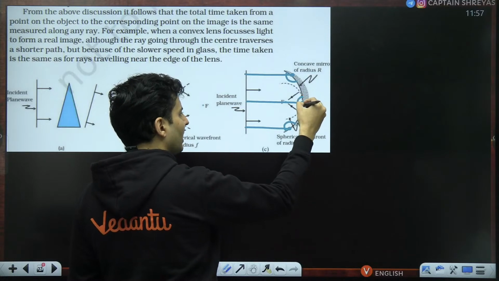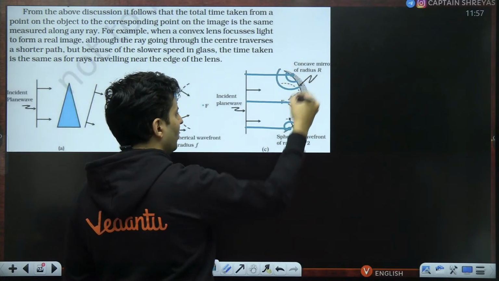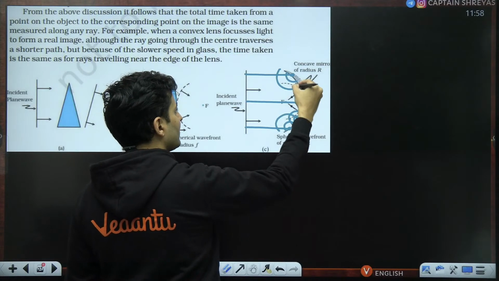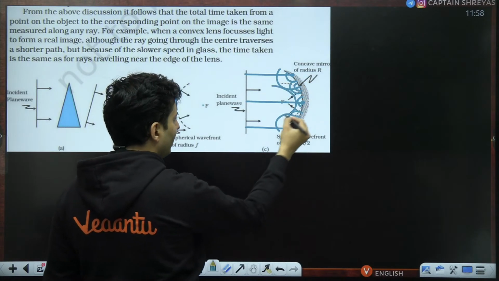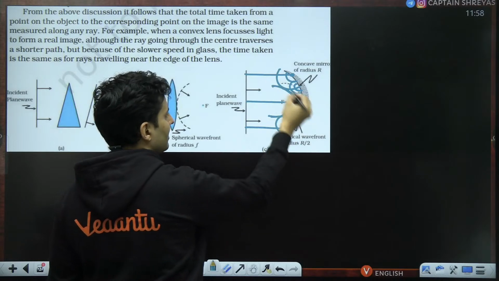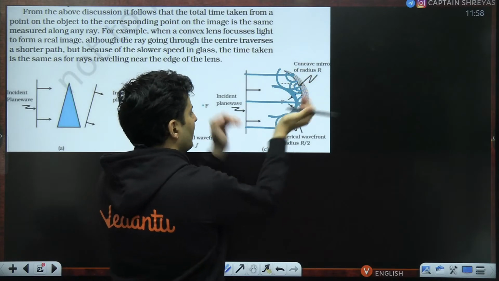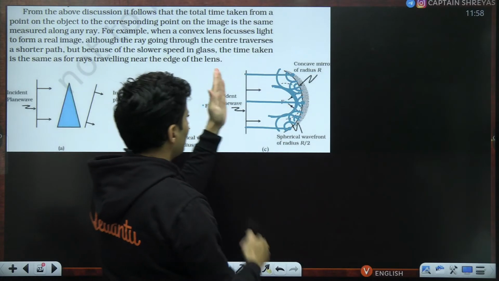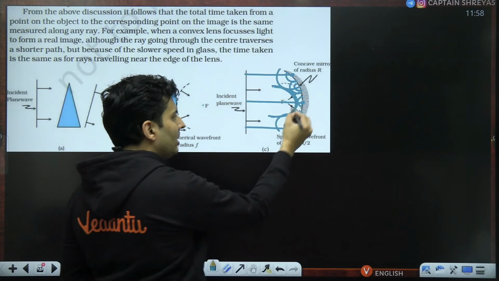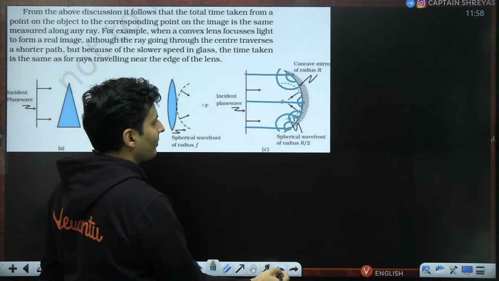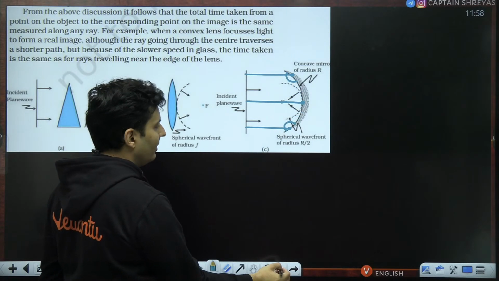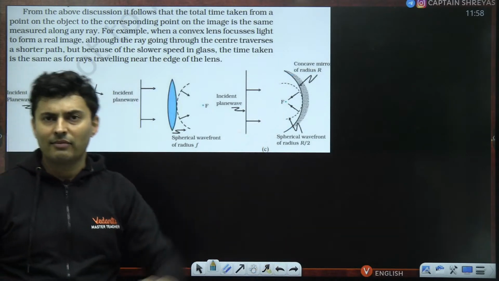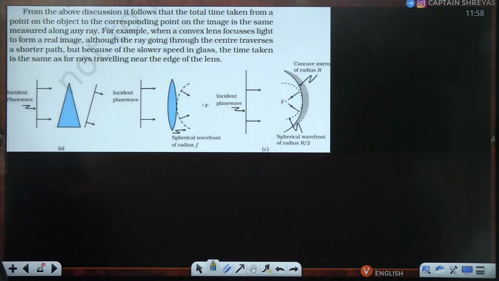This will generate, but after some time. Meanwhile, they would have grown in size over here. So if you draw a common tangent, it will look something like this. That means the rays will finally meet somewhere at the focus. So this plane wavefront has been turned into a curved wavefront. So that's how the wavefront behaves.